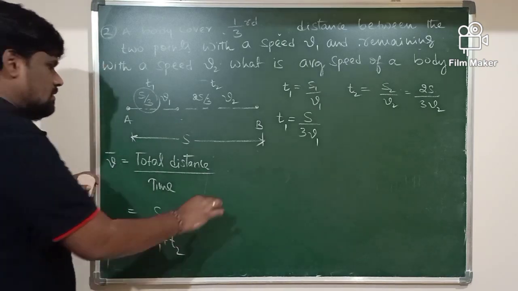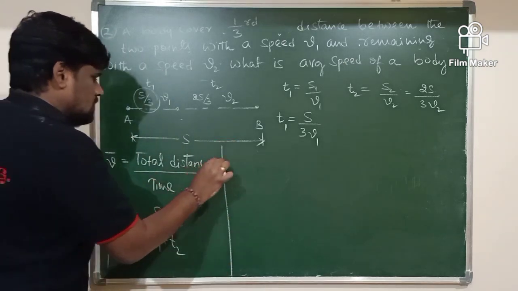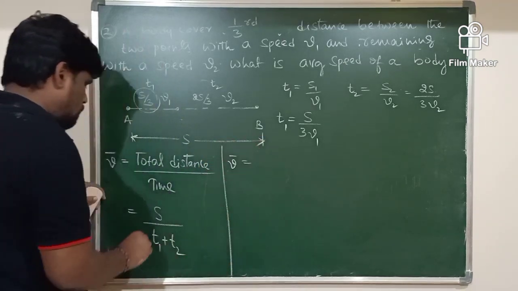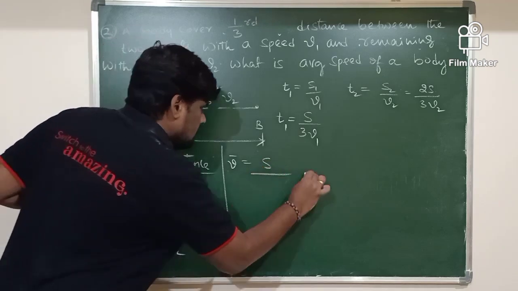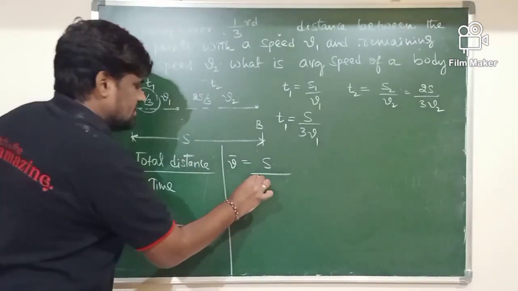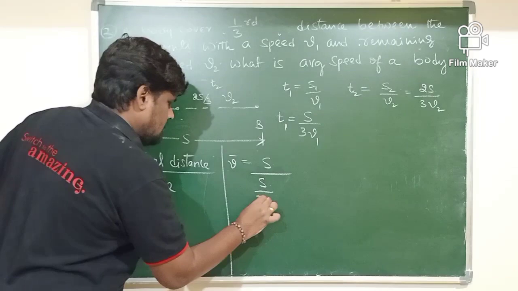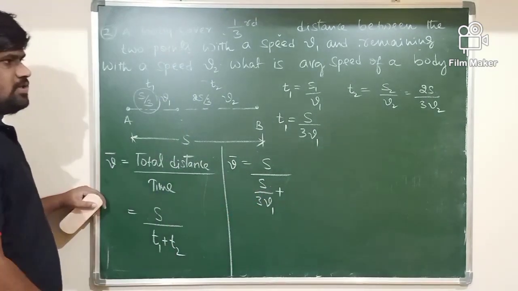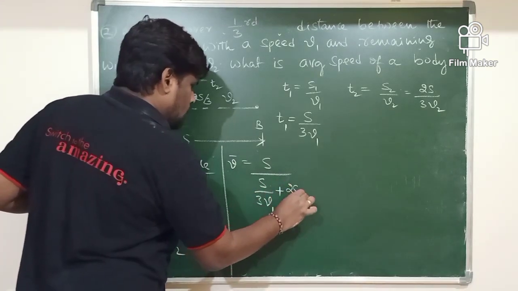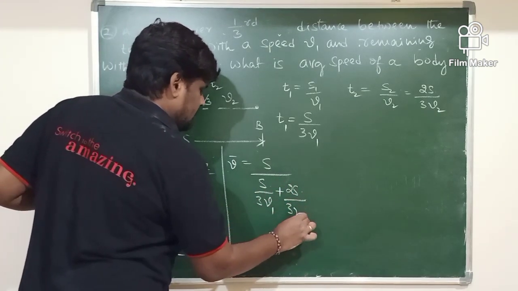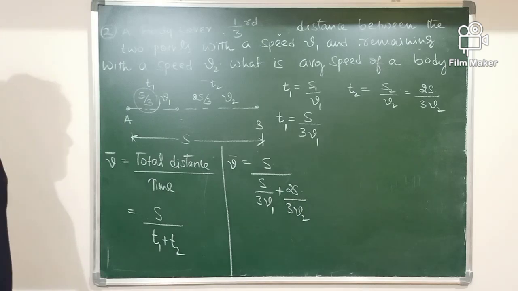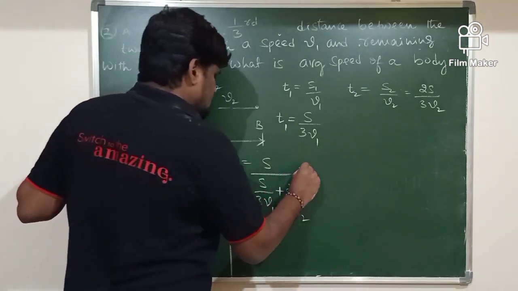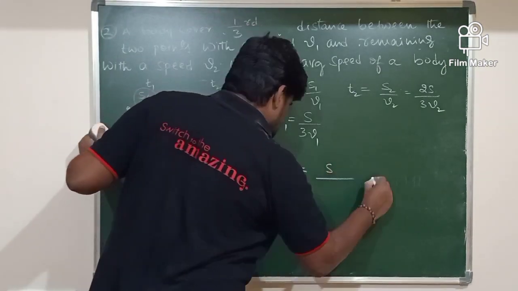Now substitute in this formula. Then V bar equals S divided by, what is T1 here? S by 3 V1, plus, what is T2? 2S by 3 V2. Okay. Next, S as it is.